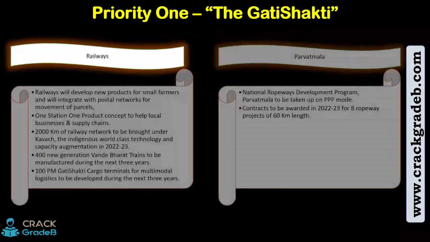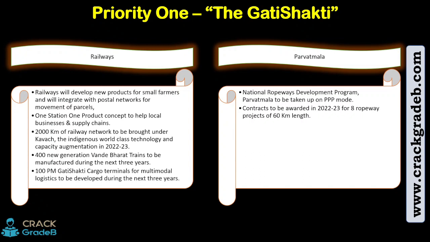So let's move forward and let's see about the railway. So railway will develop new products for small farmers and will integrate with postal networks for movement of parcels, right? Means again synchronizing. Then one station, one product concept to help local business and supply chain. Okay, so this would be an initiative where every station would have at least one unique product, or one product of its kind, so that there is help to the local business.